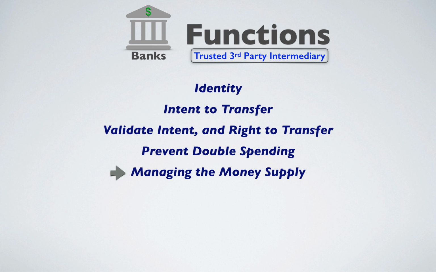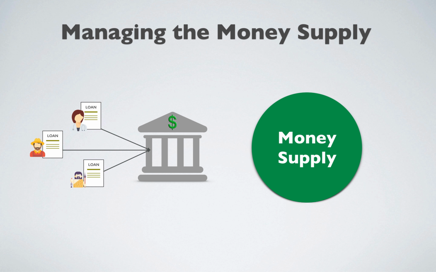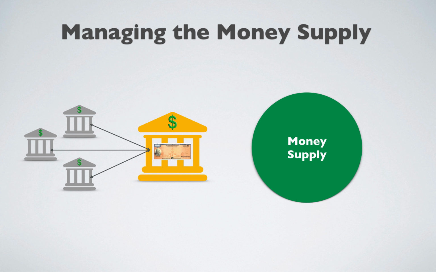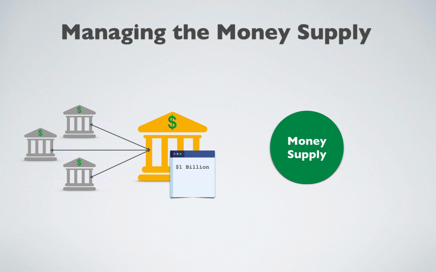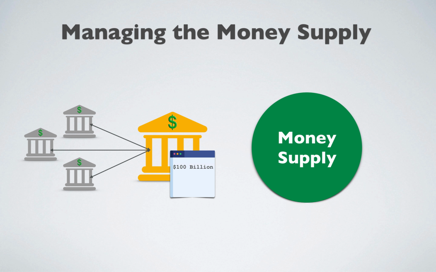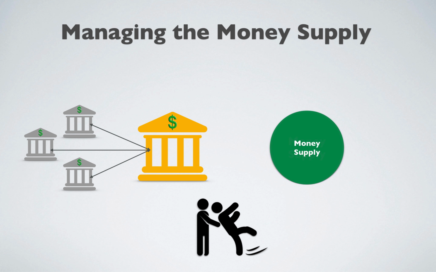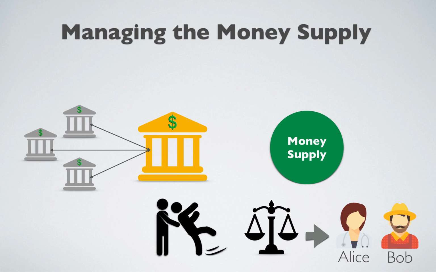Individual banks alter the overall supply of money by issuing loans, which adds to the money supply. Central banks alter the money supply by purchasing or selling assets from their member banks with money they create. That is, the money the central bank creates isn't transferred from another account, but instead the account balance is just increased by the central bank itself. The participants in a fiat currency system trust banks and the central bank to add or remove currency from the money supply in ways that are most equitable to all participants. Whether they are successful in accomplishing this in today's environment is hotly debated.